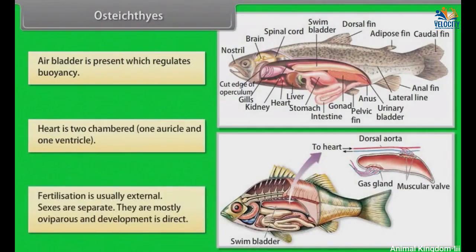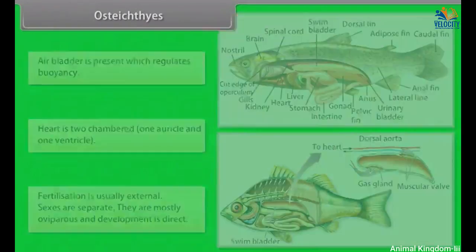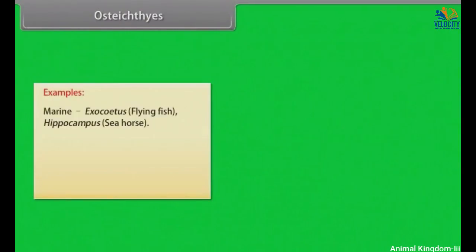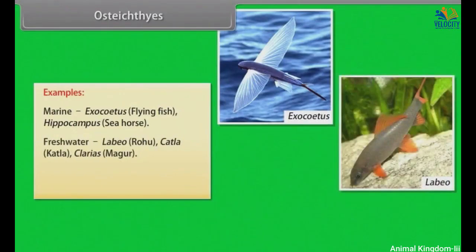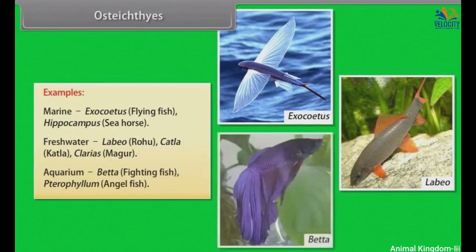Fertilization is usually external. Sexes are separate. They are mostly oviparous and development is direct. Examples: marine Exocoetus, flying fish, Hippocampus, seahorse; freshwater Labeo, rohu, Catla, Clarias, magur; aquarium Betta, fighting fish, Pterophyllum, angelfish.